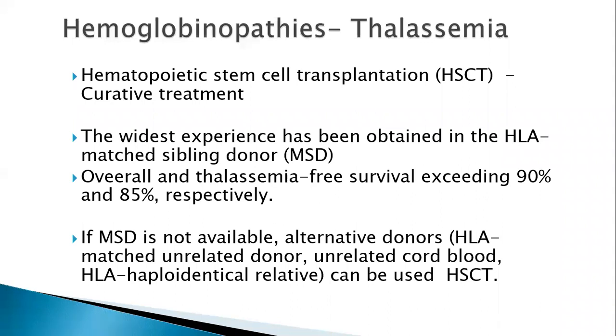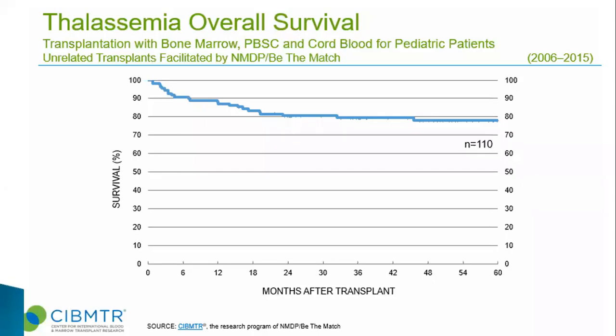If we look at the outcomes, this is the CIBMTR registry, which shows that the 5-year survival is to the tune of 70 to 80% when using different sources of stem cells, be it bone marrow, peripheral blood, or cord blood.